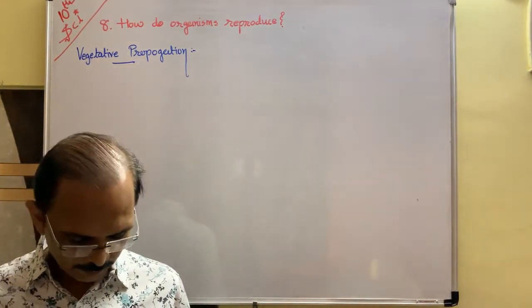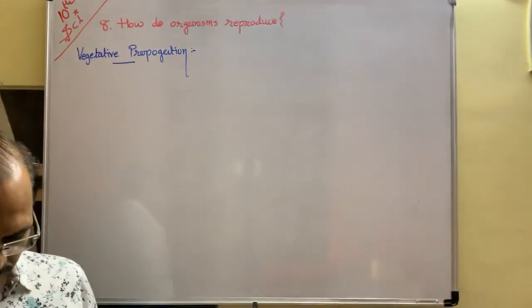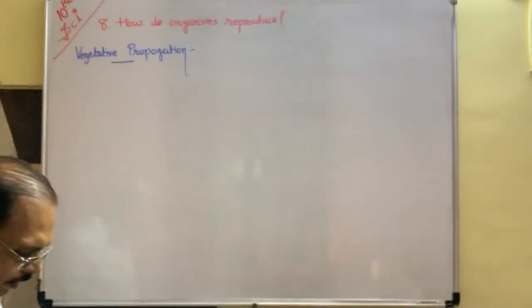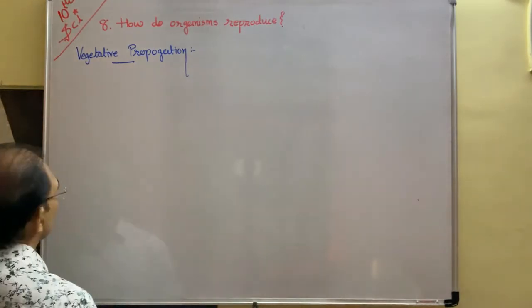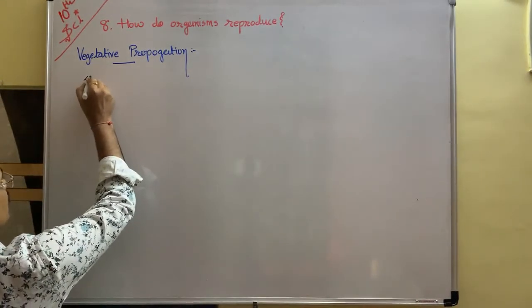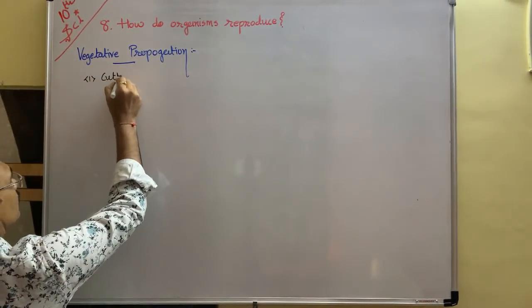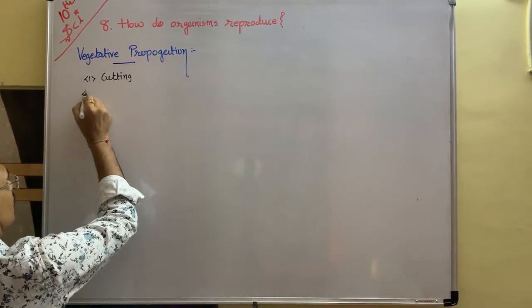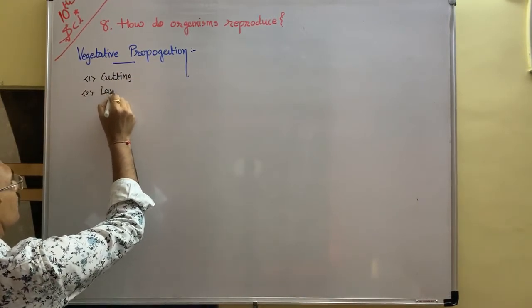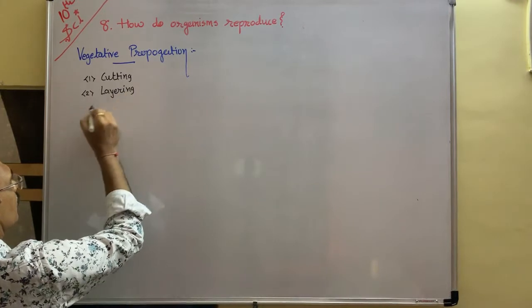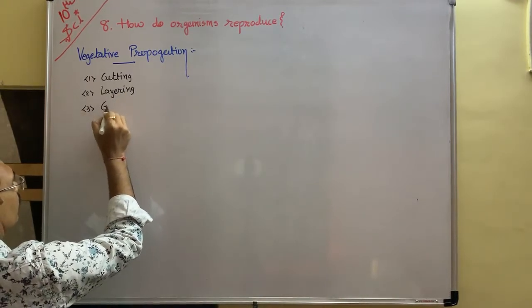As for example, here it is given that mainly three parts are there. That is called cutting, layering, and the third one is grafting.